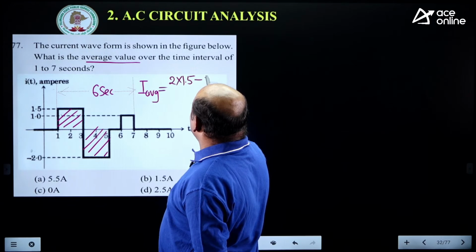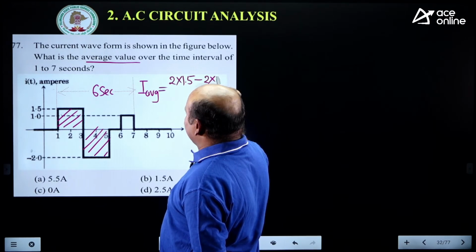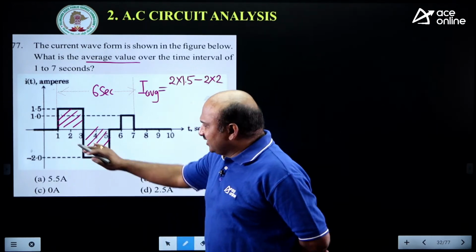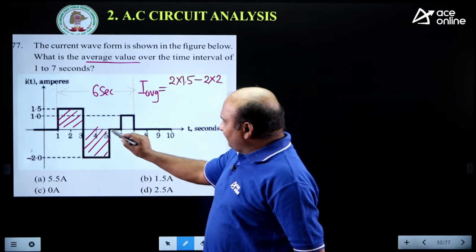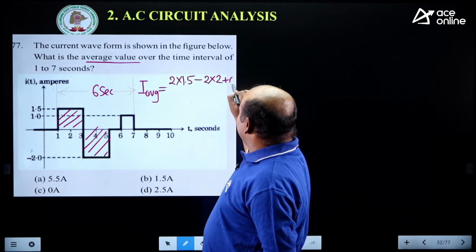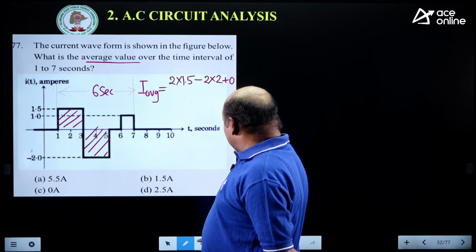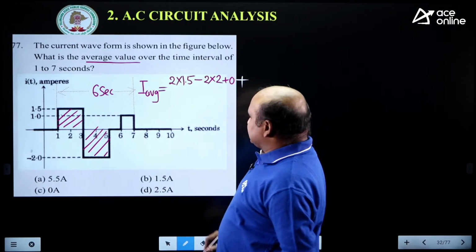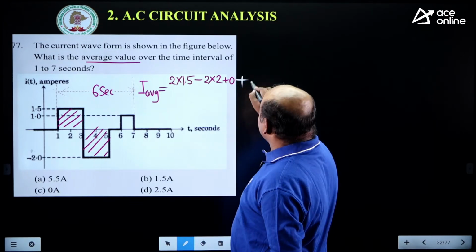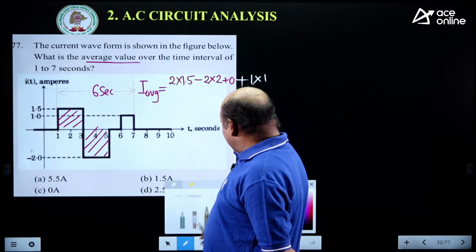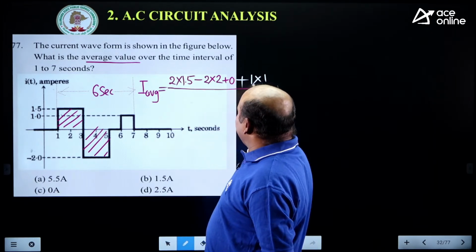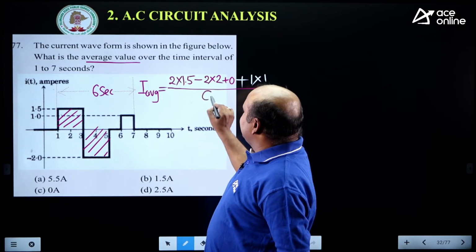2 into minus 2 means what we are getting? Negative. That's why we need to consider that. From 5 to 6 it is 0, and from 6 to 7 we have to consider plus 1 into 1. Now finally, the total time interval is 6 seconds.